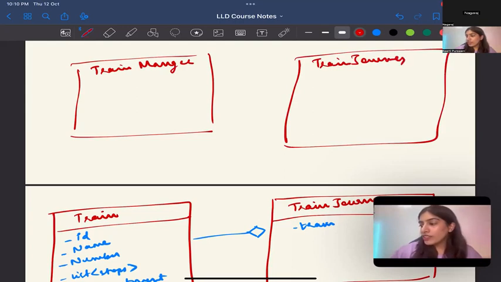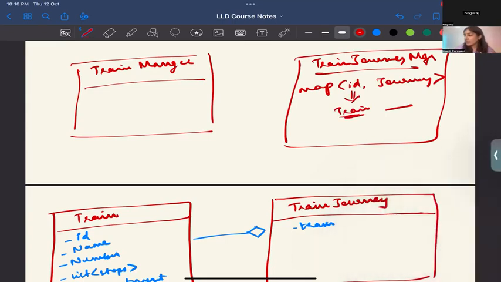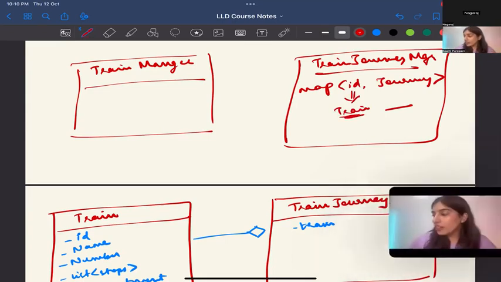In this train journey manager there is a map of ID and all the journeys. Or you can keep the map like that for this train, these are the journeys. That train ID, you can see that, okay, these are the journeys.